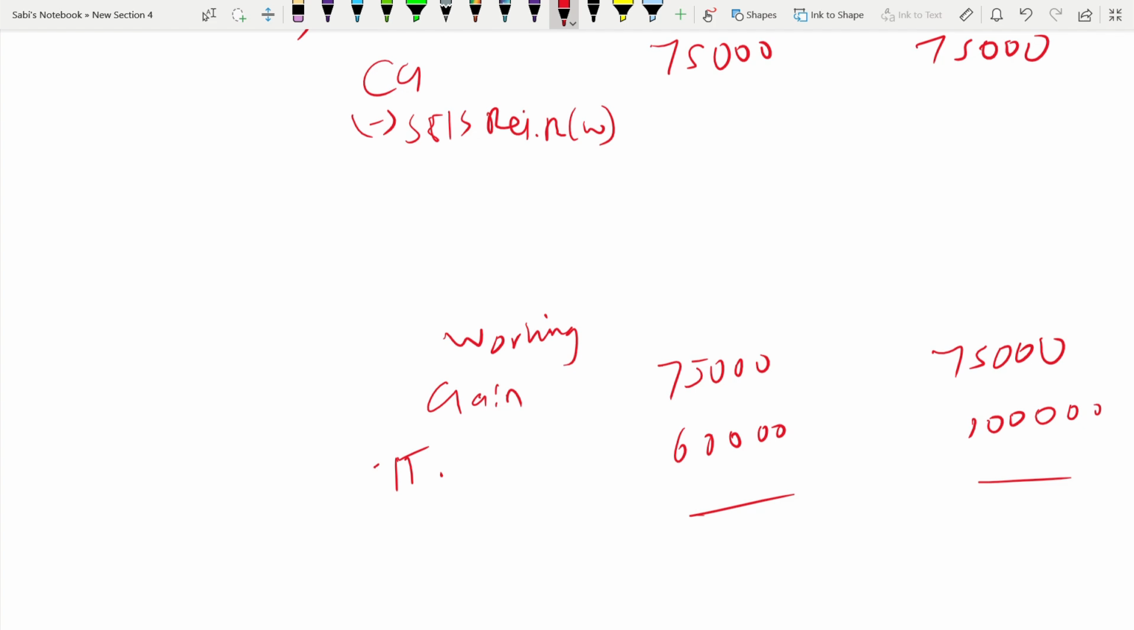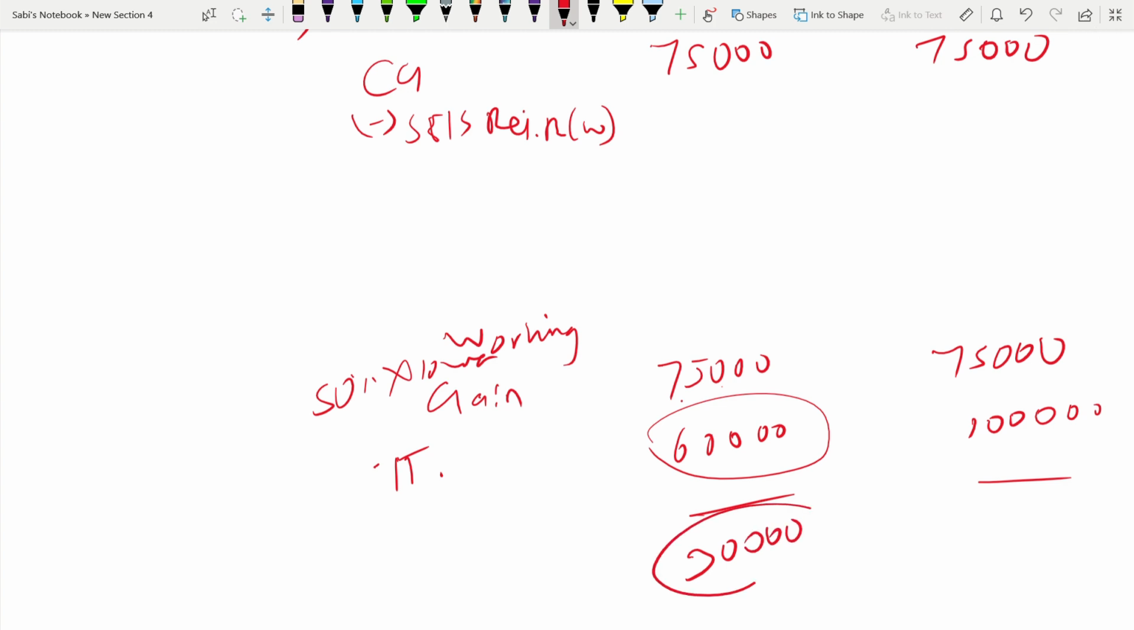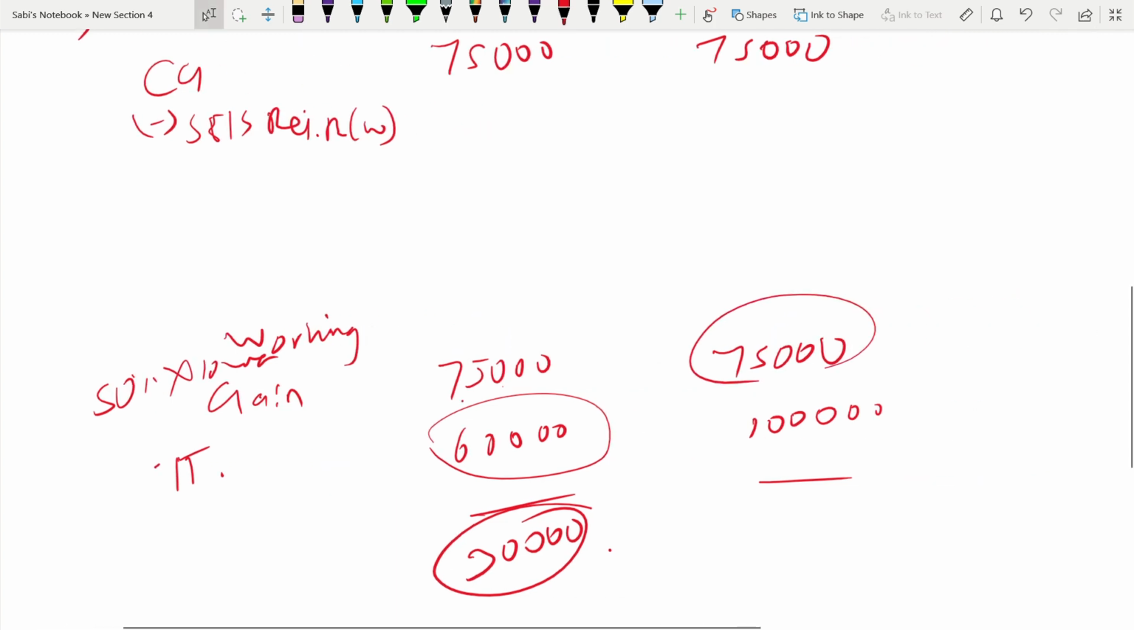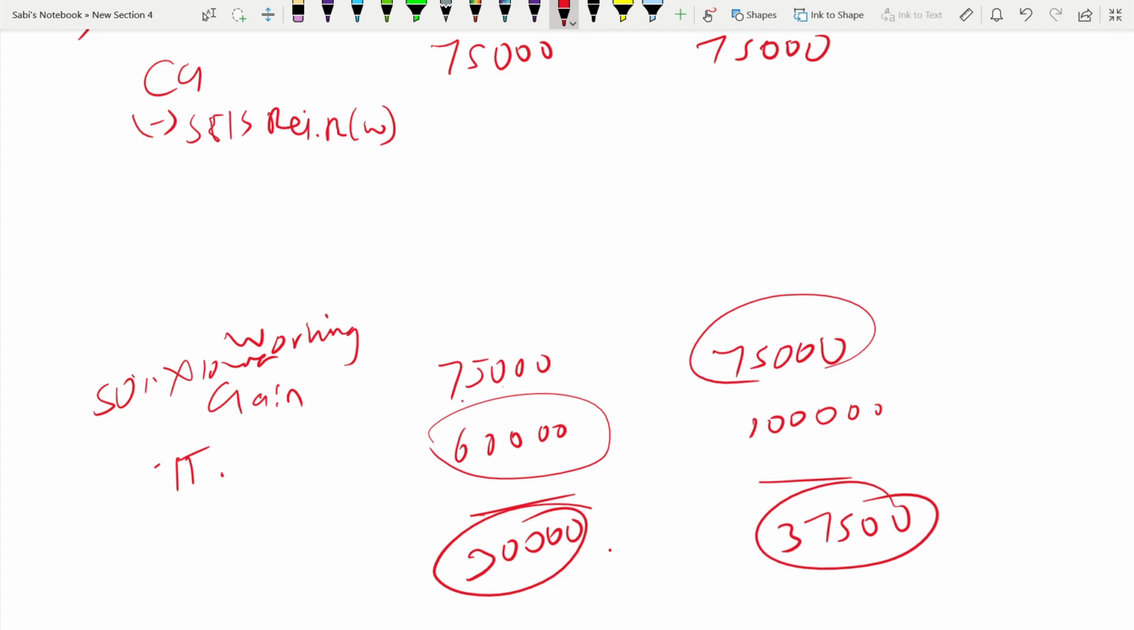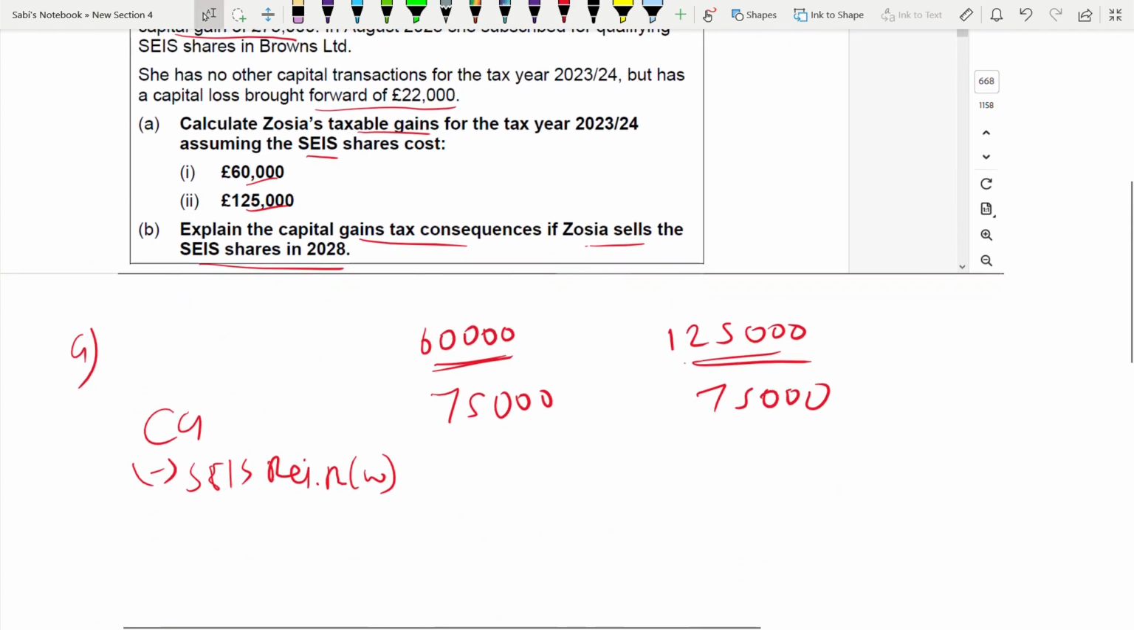Okay. So the CGT exemption would be 50%. 50% on the lower of these two amounts. So out of 75,000 and 60,000, the lower is 60,000. So 50% of 60,000 is 30,000. This 30,000 is the CGT exemption. And from 125,000, the lower is 75,000. So 50% of 75,000 is 37,500. This is the CGT exemption. This will work right here. 30,000 is exempt, okay?